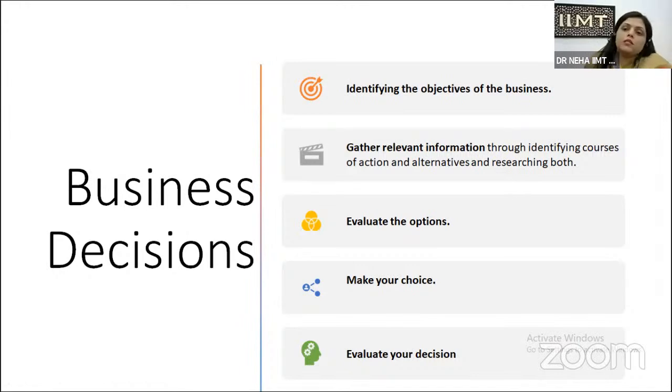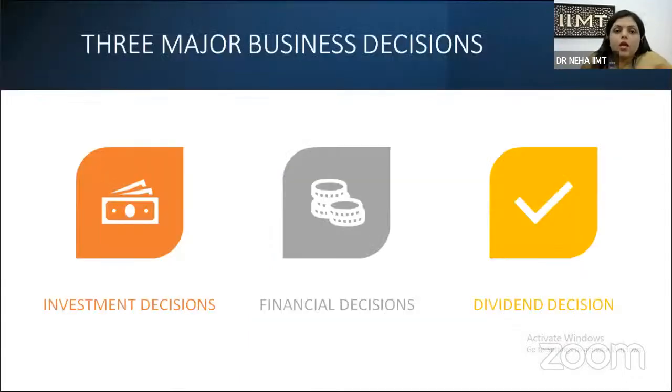So these are the small considerations and the process of business decision making, that is, how decisions take place in business organizations. Moving to the very important part, that is the three major business decisions to be taken by the owner of the company, owner of the business, shareholders of the business. The first is the investment decision. Very important and very technical. Investment decision means you have to allocate your money to a profitable project. Now, who is going to tell you what that profitable project is? The capital budgeting techniques and the working capital management.